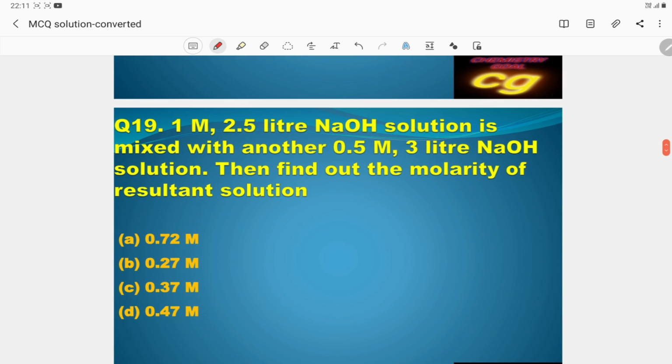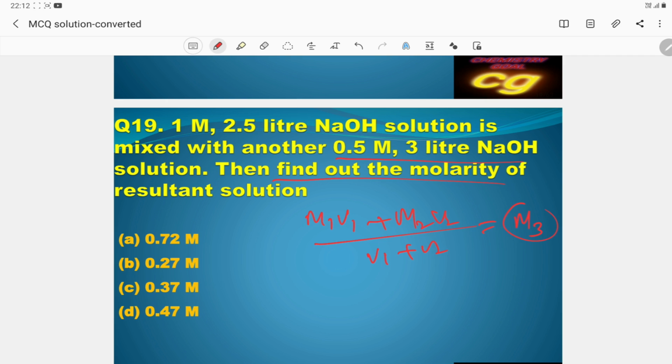Question number 19. What is given? 1 M, 2.5 liter NaOH solution is mixed with another 0.5 M, 3 liter NaOH solution. What is the molarity of the resultant solution? We know the formula: M1 V1 plus M2 V2 by V1 plus V2. This is your final concentration.